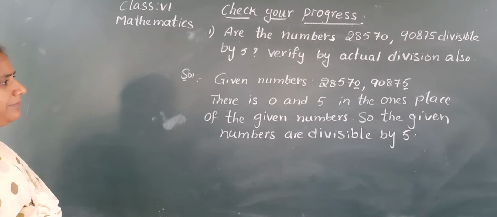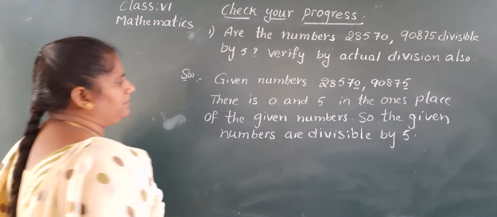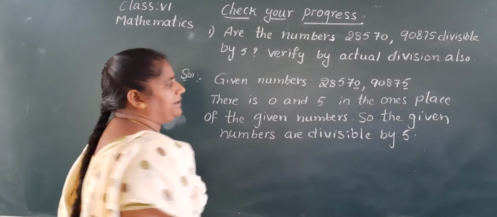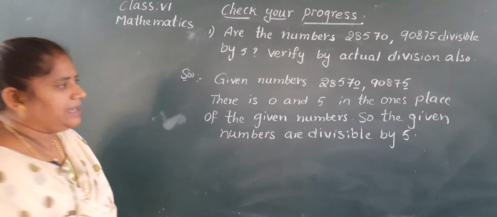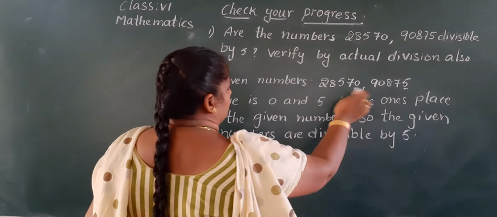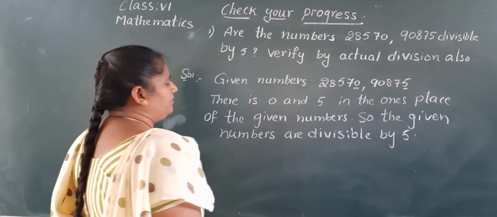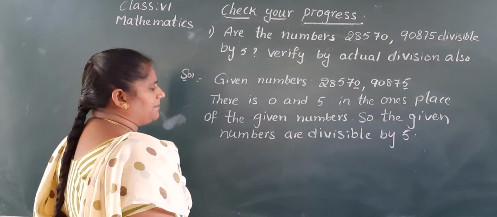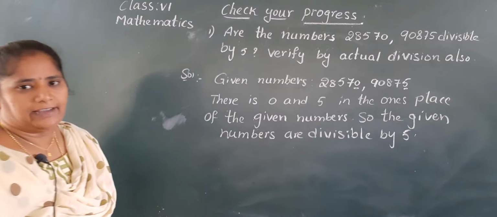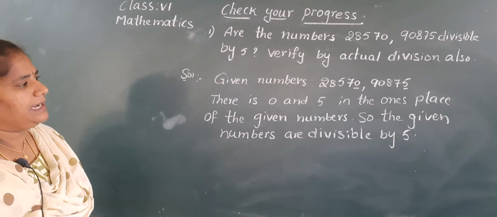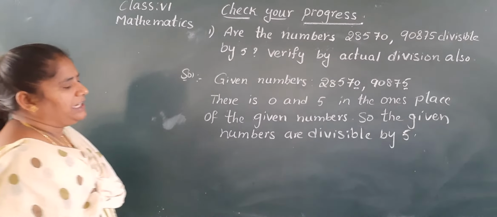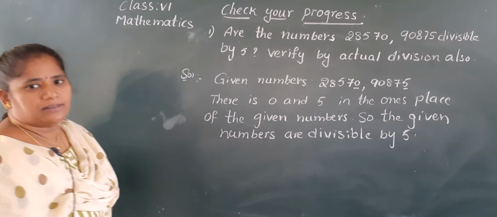Okay? So, what are the given numbers? 28,570, 90,875. Yes, these numbers are having 0 and 5 in the ones place. So, the given numbers are divisible by 5. Write neatly. Now, we have to verify by actual division.